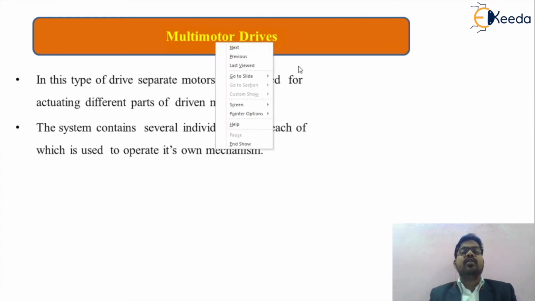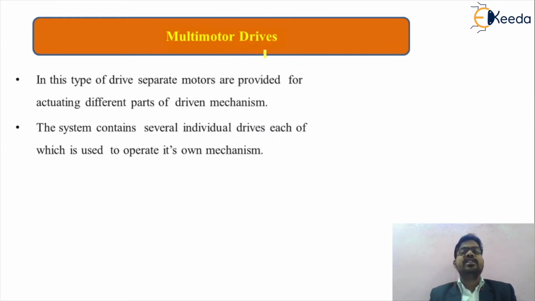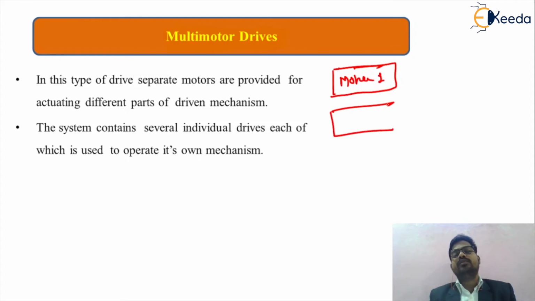Means friends, for a single application or a single load, we are using n number of motors. So now we can understand, if we have a number of motors, this will be motor number 1, this will be motor number 2, this will be motor number 3.